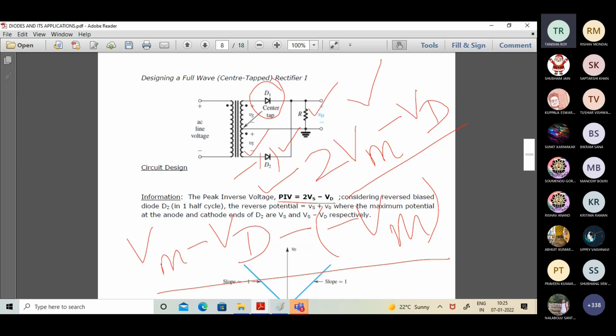Simple. And the cathode end is having Vm minus Vd. In effect, the potential across the diode under reverse bias should be equal to 2Vm minus Vd, the description of which is clearly mentioned over here. So in that sense, what we can understand is that the center-tap version has a peak inverse voltage of the order of 2 into Vm. Now this is a very crucial thing. I will tell it.